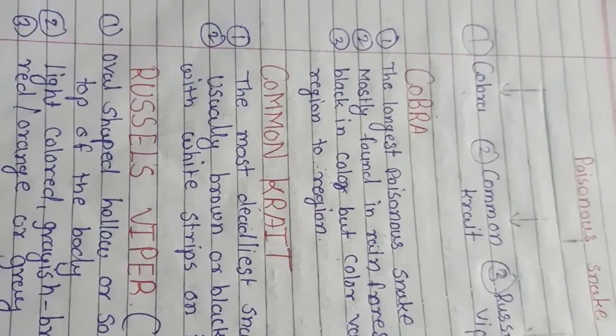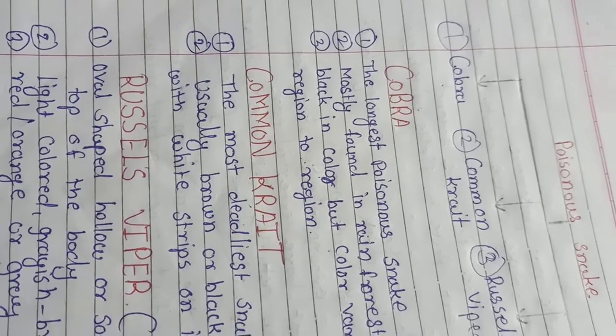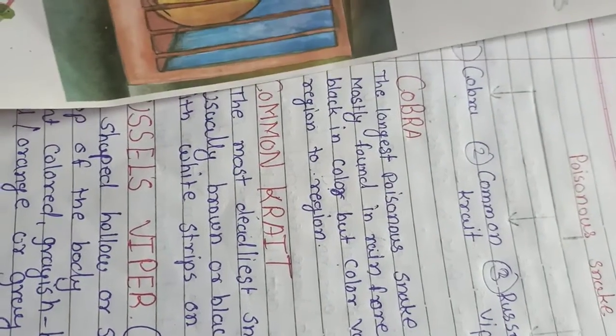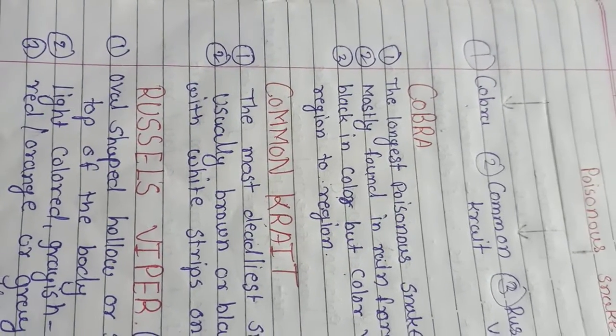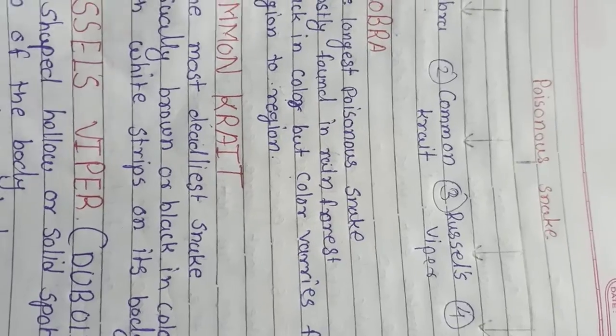There are 4 poisonous snakes. This important topic we learn in today's part, and we also learn about some animals used by people for entertainment. So in this way our lesson is finished.